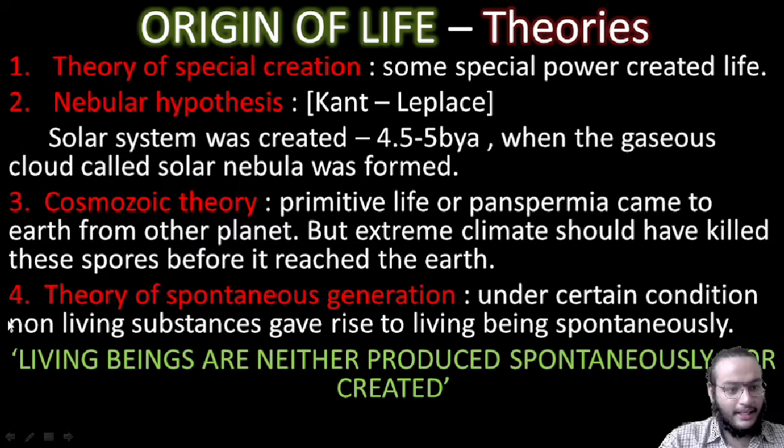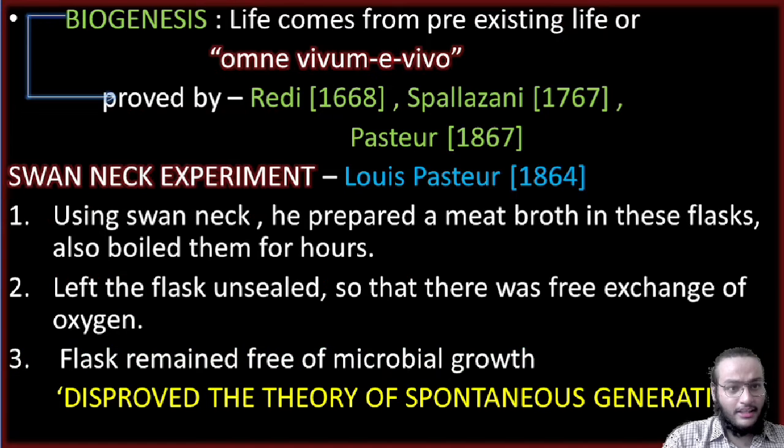it reached the earth. Next was the theory of spontaneous generation or abiogenesis. It stated that under certain conditions, non-living substances gave rise to living beings spontaneously. But now we know that living beings are neither produced spontaneously nor created. Let us talk about biogenesis, that is, life comes from pre-existing life, or what we call omne vivum e vivo. Biogenesis was later proved by Redi, Spallanzani and Pasteur.